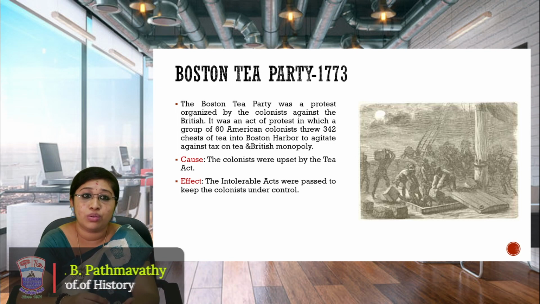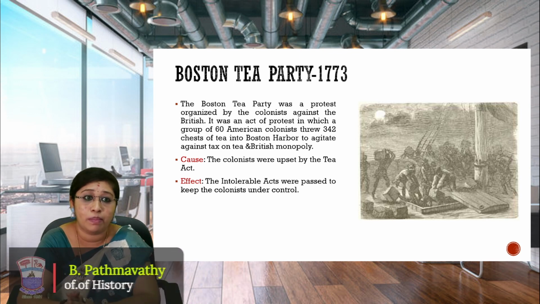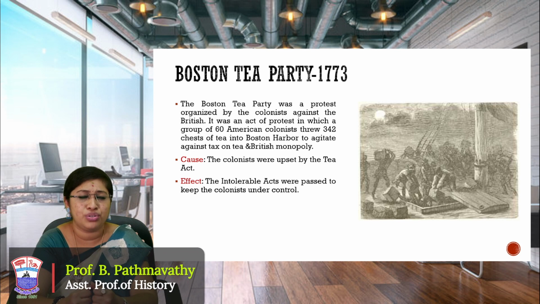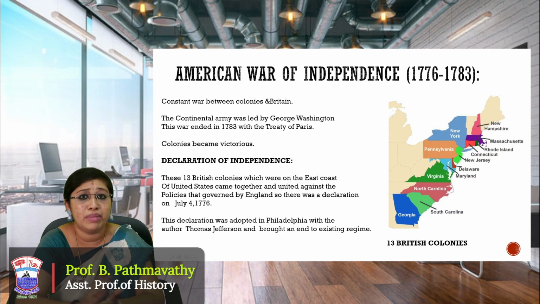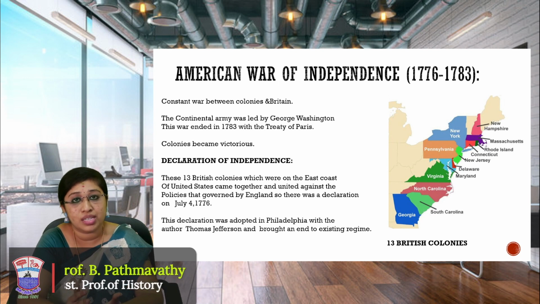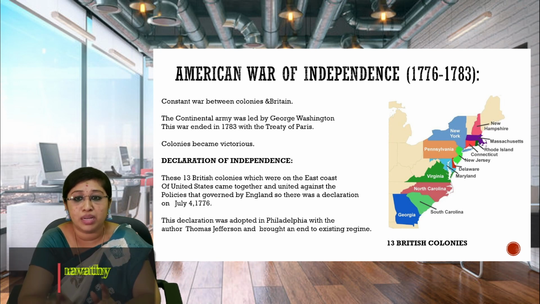And of course, in that we could see a group of 60 American colonists throwing 342 chests of tea into Boston Harbor, in order to show their anger and resentment against Britain because of denying all their rights, which resulted in the American War of Independence later. This American War of Independence started in 1776 and it ended with the Treaty of Paris, as we all know.